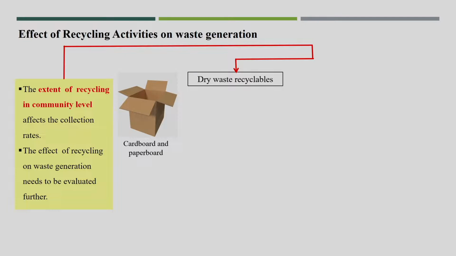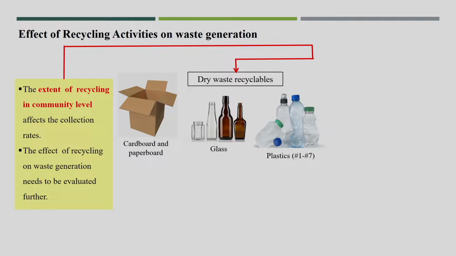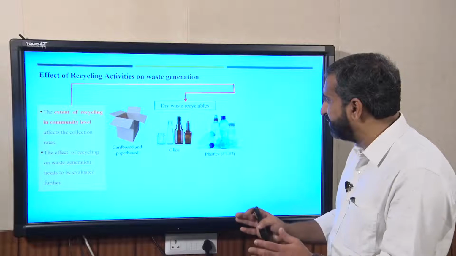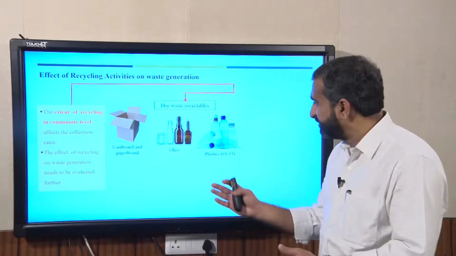If you separate it at its source itself and it gets collected, the source-separated waste can easily go for the recycling process. Another is glass, highly recyclable. Plastic, if it is separated at source and is not mixed with other waste, can easily be recyclable.